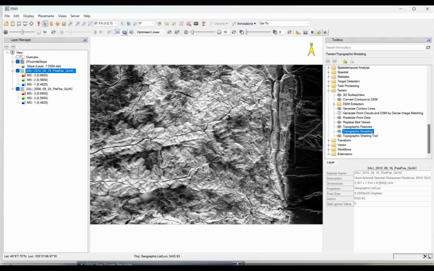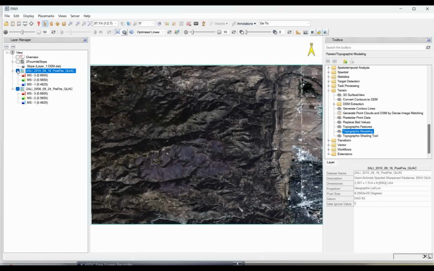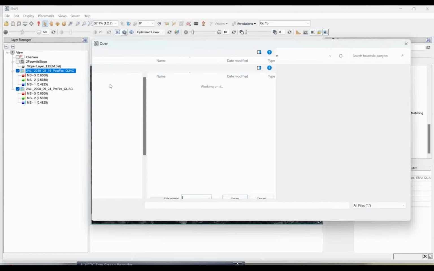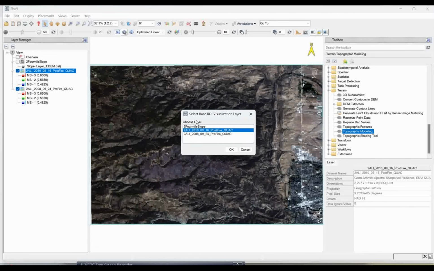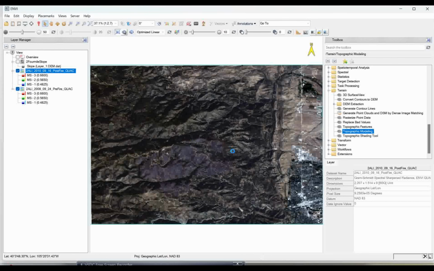So now the next important thing you have to do is over the image. You just see here, we have pre-fire and post-fire. This is where the forest fire actually happened. I already created one ROI, and using the ROI I will concentrate only on this particular area, and I want to extract this particular forest fire area. For doing this I will click on this tool. I have this fire extent XML tool, so I open it over my file. You can also do this. Simply click on OK.